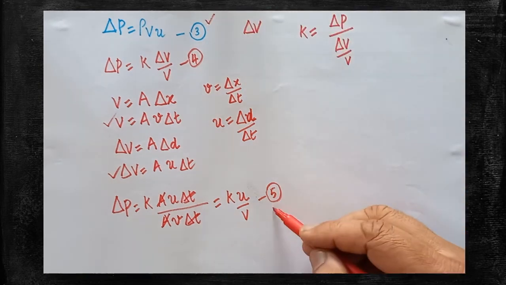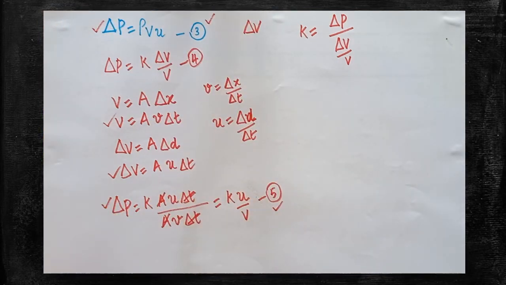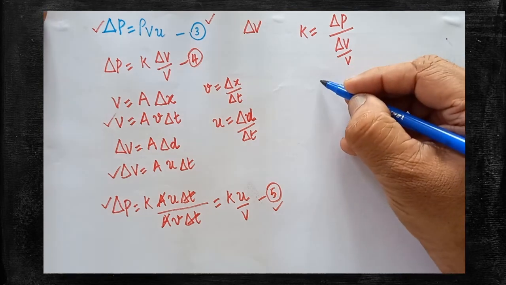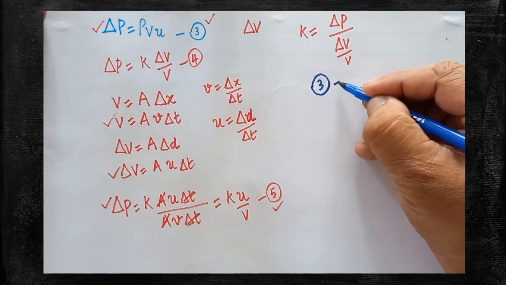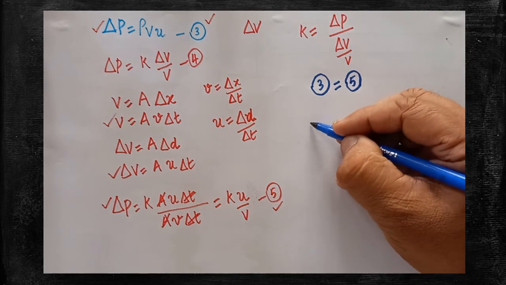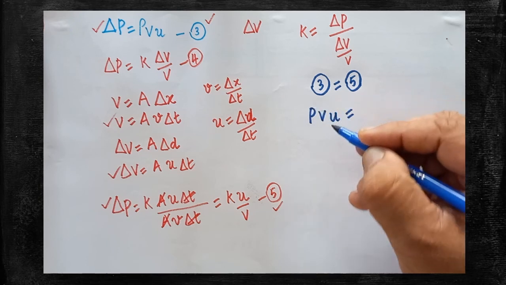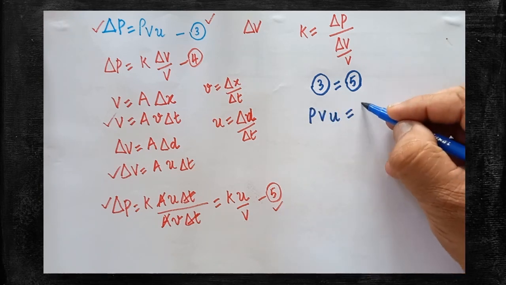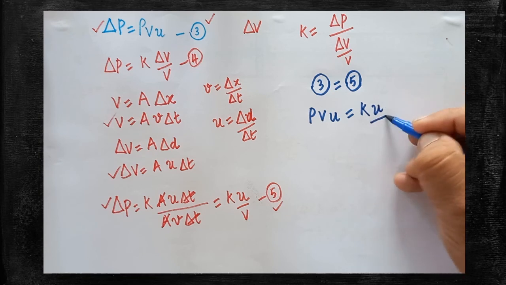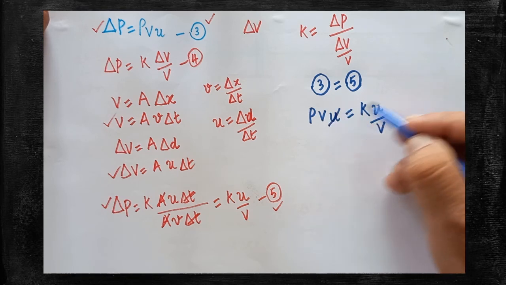Now look at the third expression and the fifth expression. On the LHS, del P is there. These two equations can be equated. How will you equate? Let's take the RHS factors alone. The third equation could be equated with the fifth equation. Substitute now. Rho V U is equal to K, bulk modulus, U divided by V. So both are equated. Now cancel the common factor. U can be cancelled.